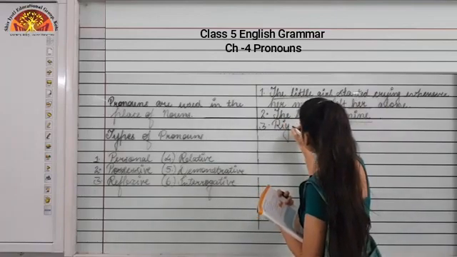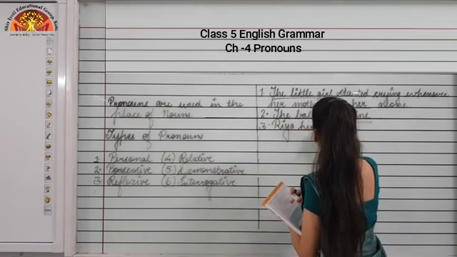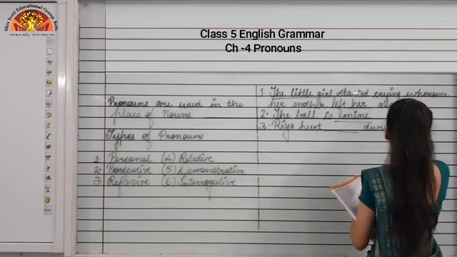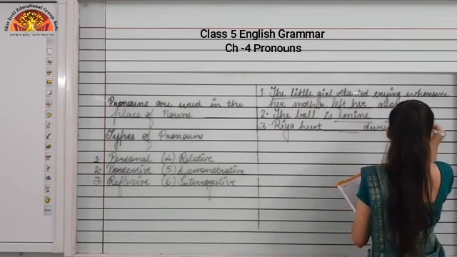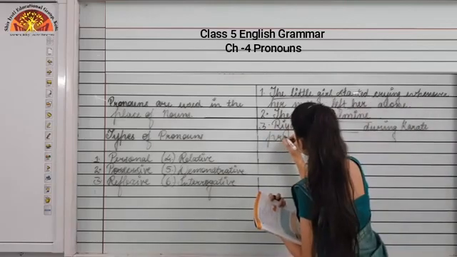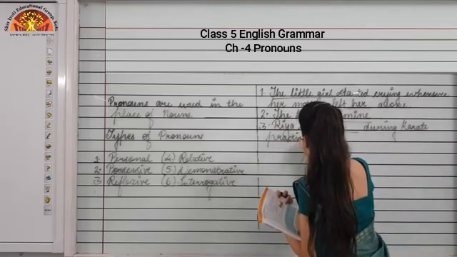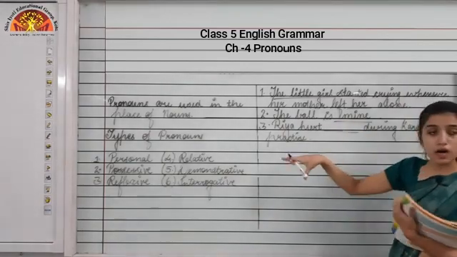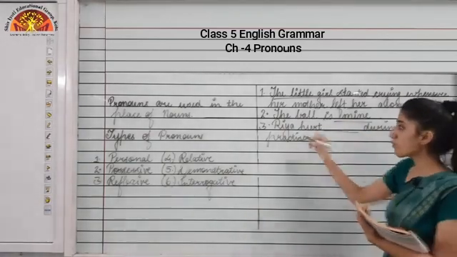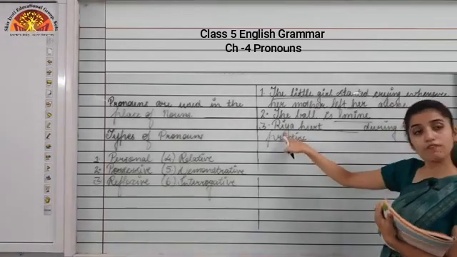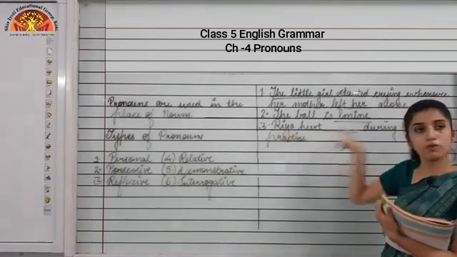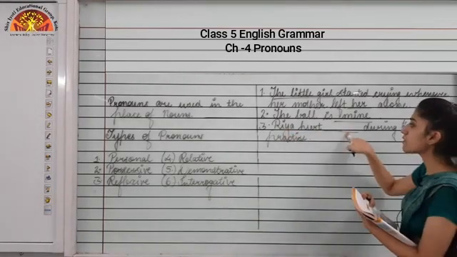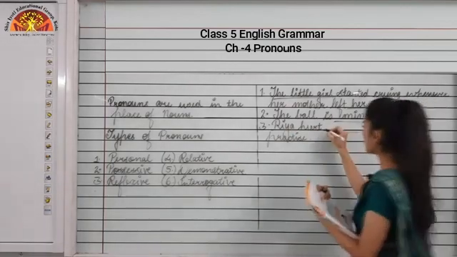Ria hurt dash during karate practice. Okay, so you can see when we are talking about reflexive pronoun, the doer and the receiver of the actions are same. So who is the doer? Ria. Now the receiver of the action would be also same. Ria would be only the receiver of the action. So what we will write? Ria is what? A girl. So that is why we will fill the blank with herself, right?